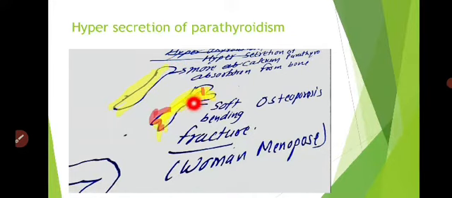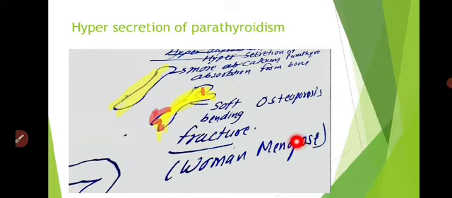the hypersecretion of parathyroidism. Due to that, more calcium is absorbed from the bone. Here more calcium is absorbed from that bone due to the hypersecretion, and that's why the bone becomes soft, bent, and there may be the possibility of fractures. That means osteoporosis occurs, especially in women in menopause. So this is the hypersecretion of parathyroidism.